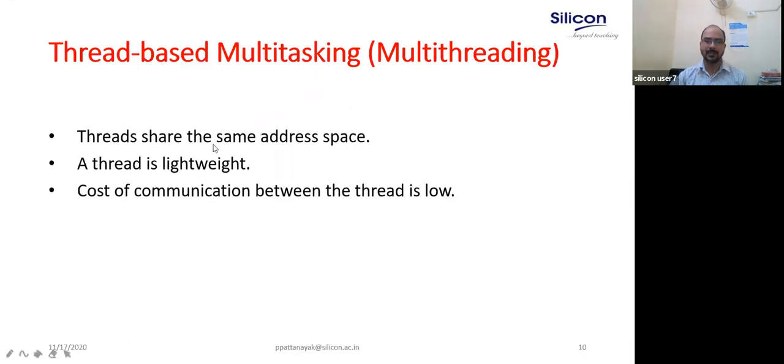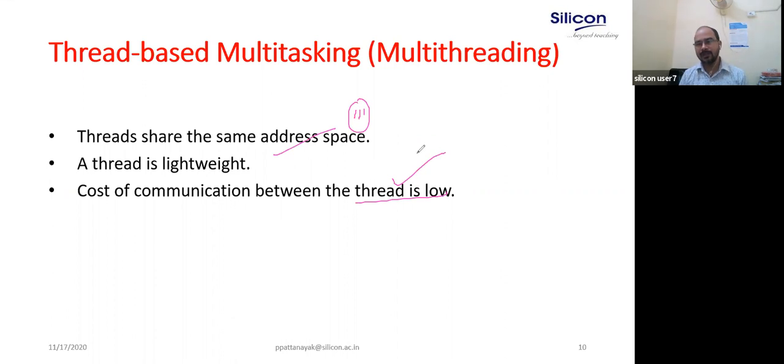Then thread-based multitasking. Threads share the same address space. That is the very important point of threads. Within the same address space we can have multiple threads. A thread is lightweight. The cost of communication between threads is very low. That is the important difference between thread and process.